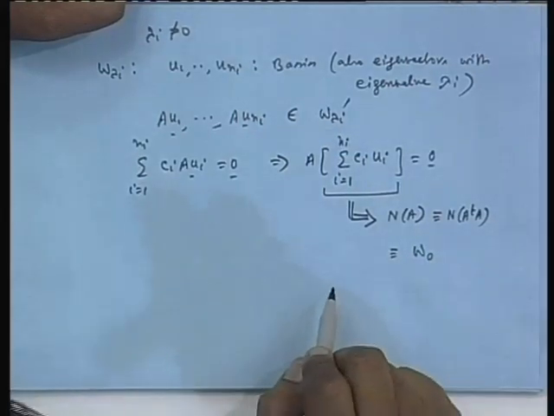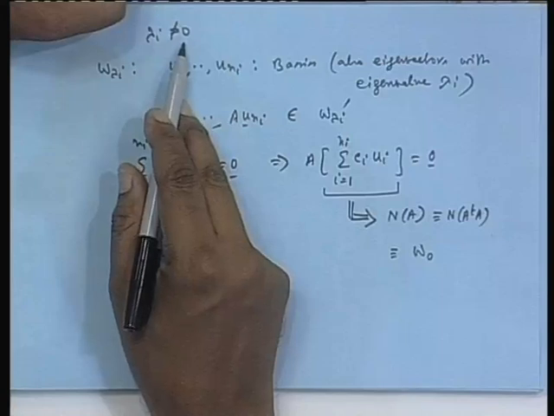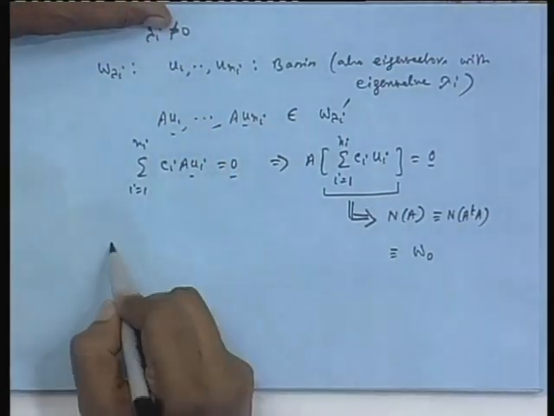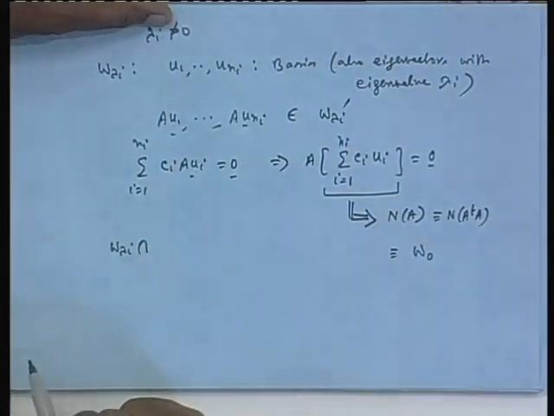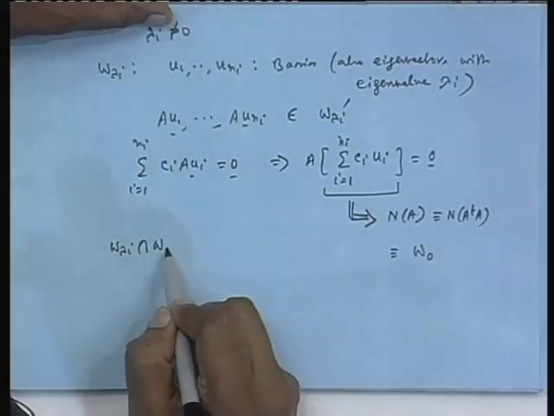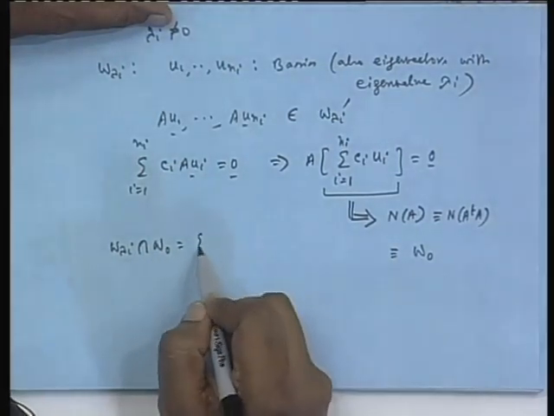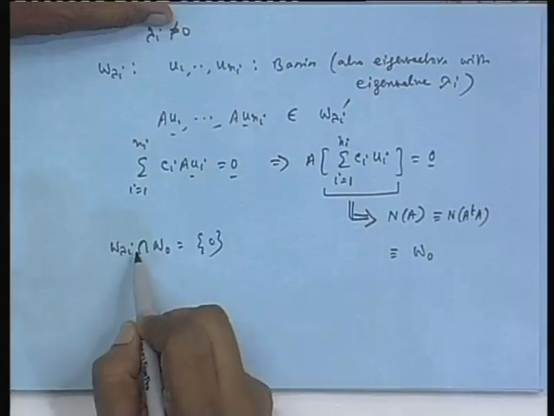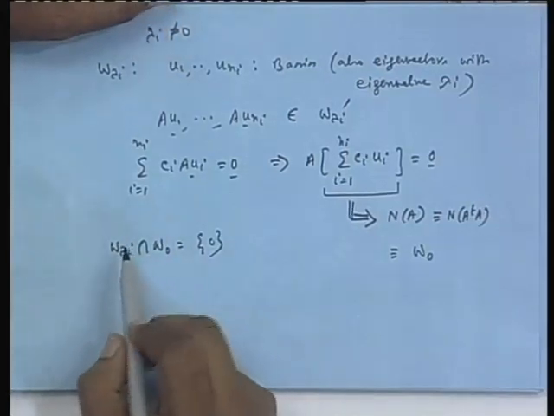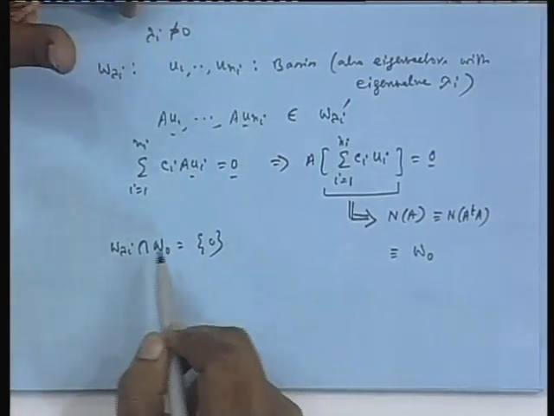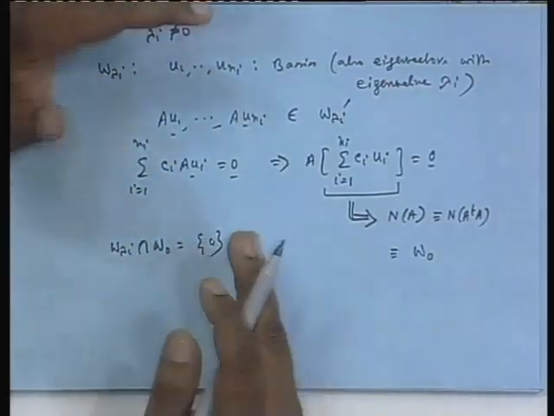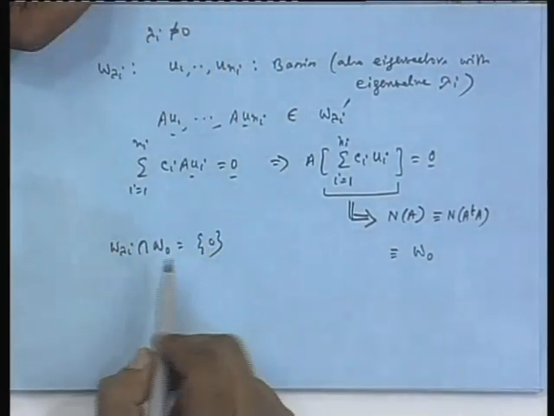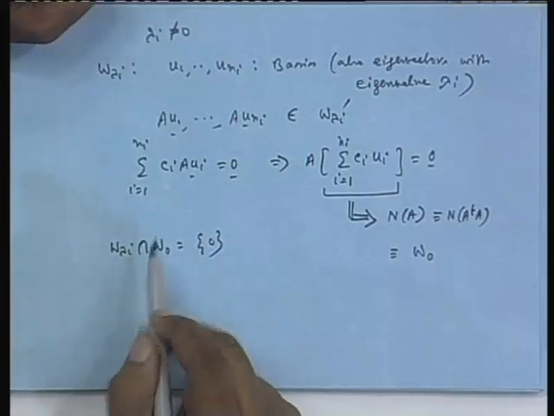But since lambda I not equal to 0, we have W lambda I intersection with W 0 is only 0, because lambda I is non-zero, and we already know that eigenvectors belonging to distinct eigenvalues are linearly independent. The respective subspaces are mutually disjoint, they only intersect at the origin, that is at 0.